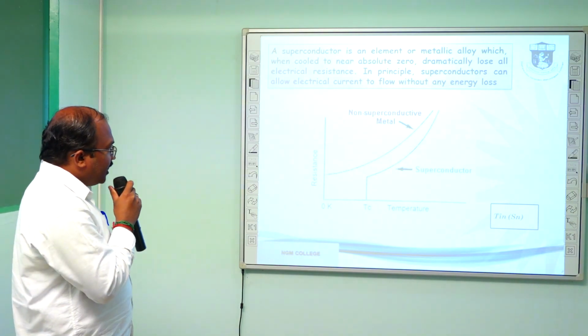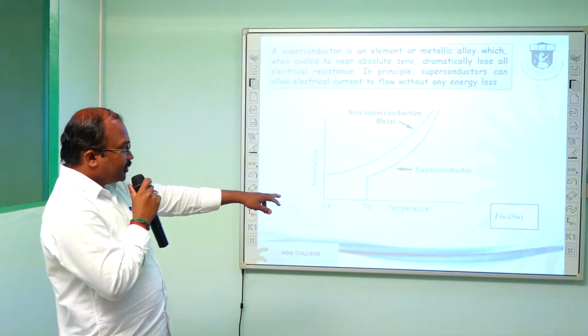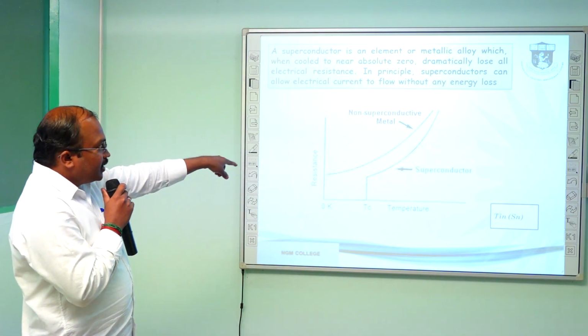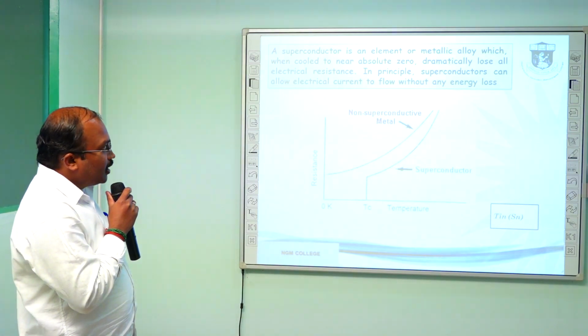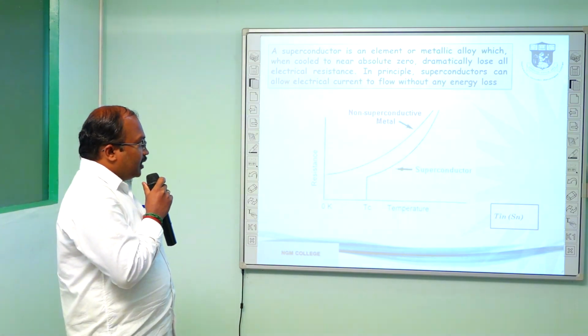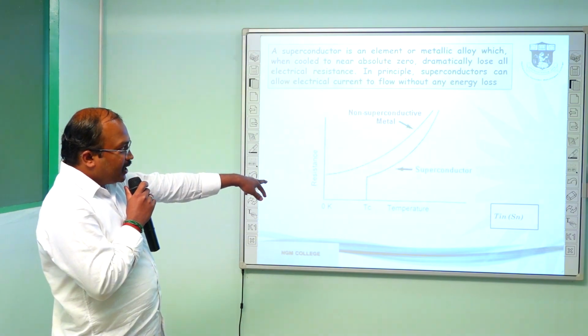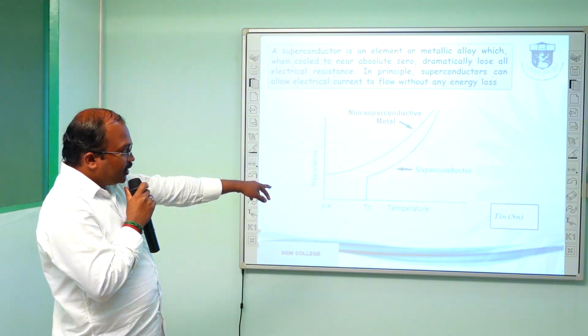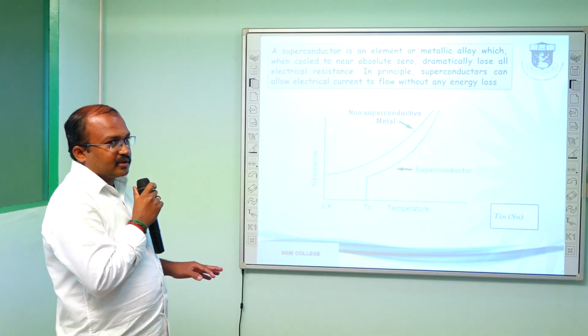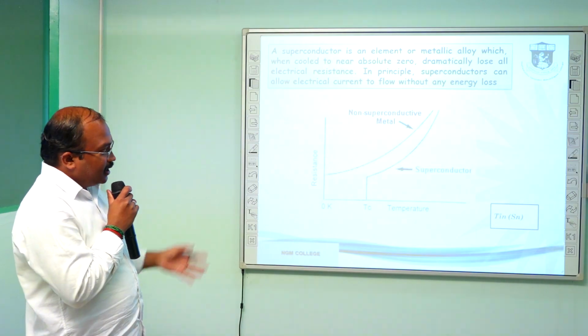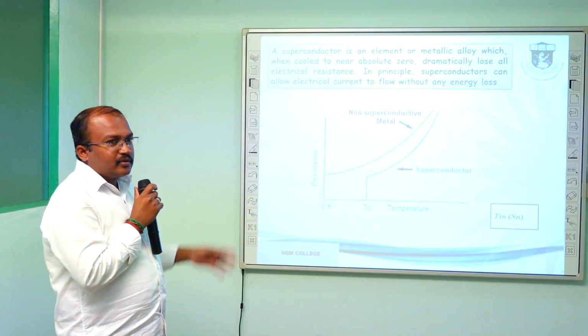This is the graph which shows temperature on the x-axis and resistance on the y-axis for a tin element. The first one is a non-superconductive metal, where the electrical resistance falls to 0 at 0 Kelvin, whereas in the superconductor the electrical resistance falls to 0 at a critical temperature. The critical temperature is the temperature at which the electrical resistivity falls to 0.